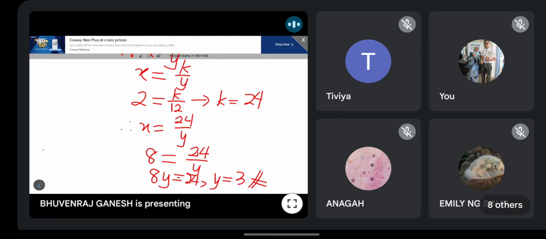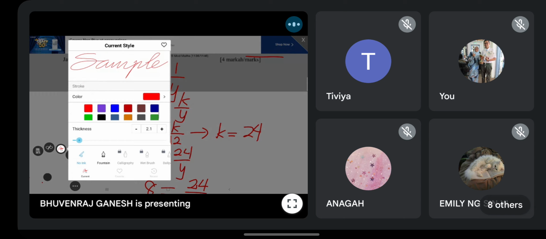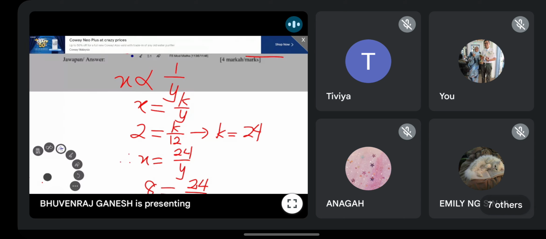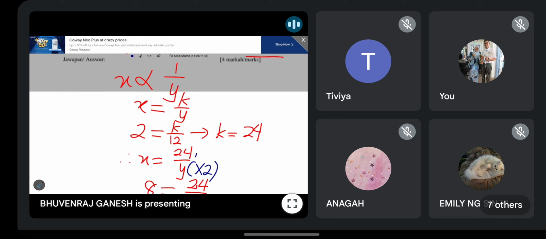Now I ask an extra question from here. Based on the relationship here, let's say I modify the question a bit. If the value of Y is multiplied by 2, what will happen to the variable X? Can you all tell me? If Y times 2, what happened to the change in X?